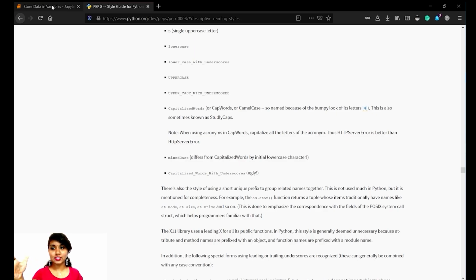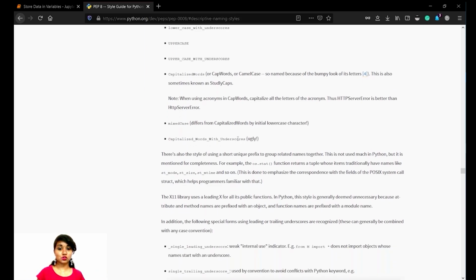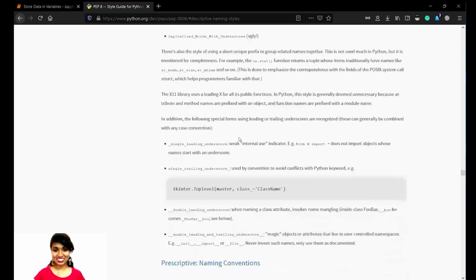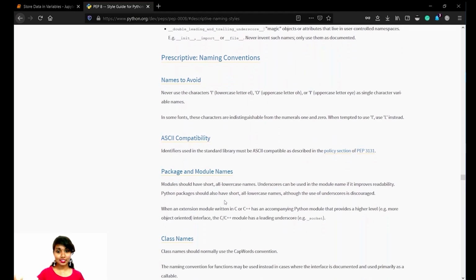So that's what I was mentioning. Mixed case: you can write A in caps, J in caps, L in caps. Randomly you can capitalize any words, and capitalized words with underscores would look ugly, but still you can use it. So single leading underscore or double leading underscore, you can use it in all these different ways.